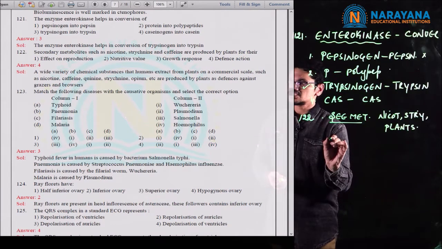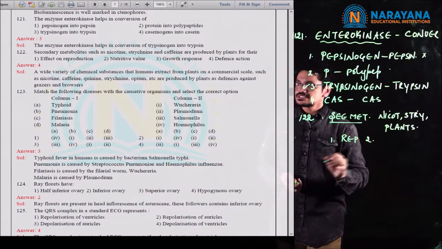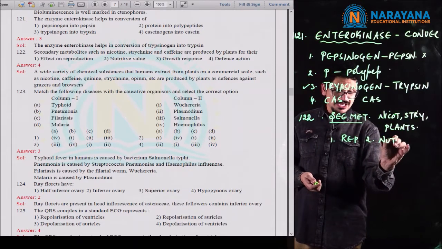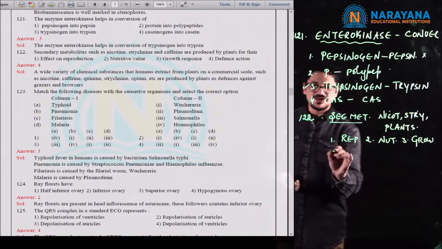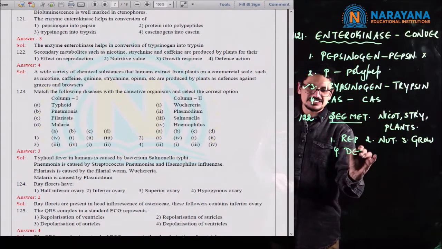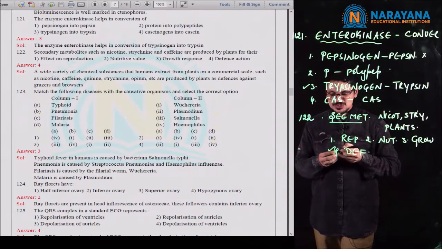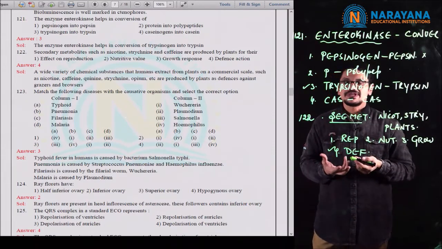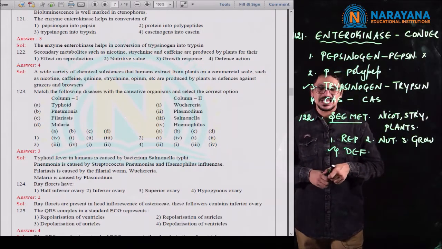So if you observe the first one, it affects the reproduction. Second one, nutritive value. Third one, growth response. And finally the fourth one, it acts as a means of defense. Actually, these are all the compounds produced by the plants in order to protect themselves from grazing animals or browsing animals.